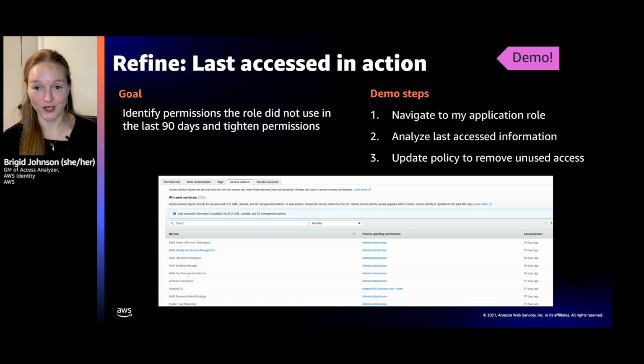I'll look at everything I've granted access to, and then I will remove access that I haven't used. And so let's go see it in action and look at that last access information. And here's our demo.